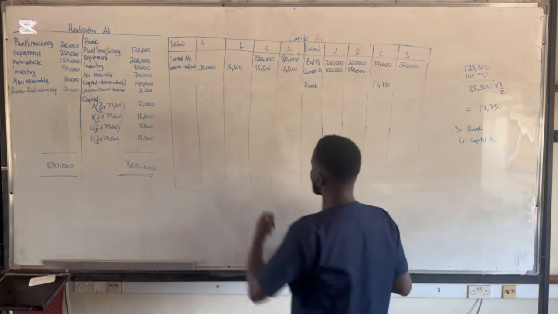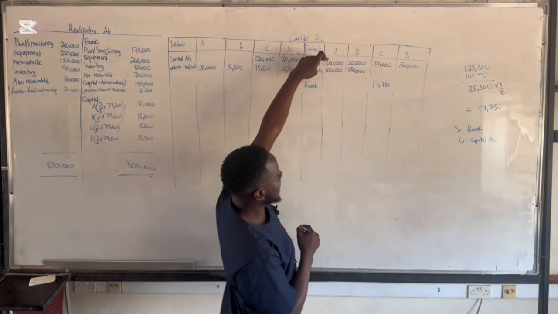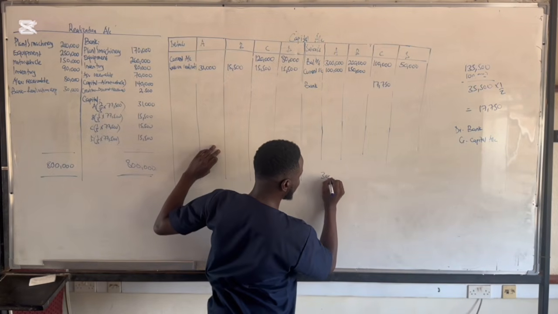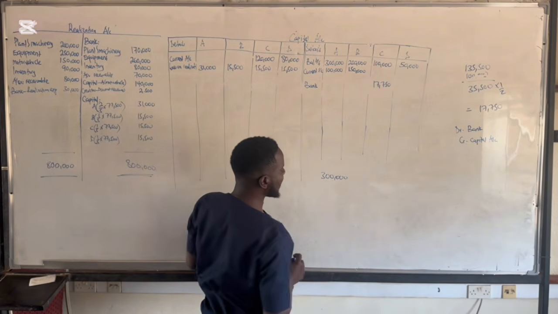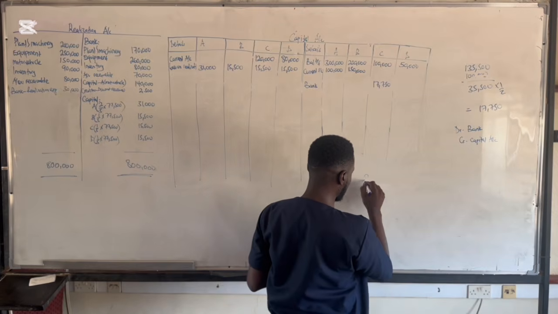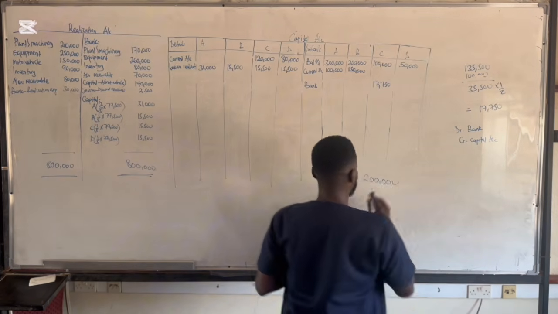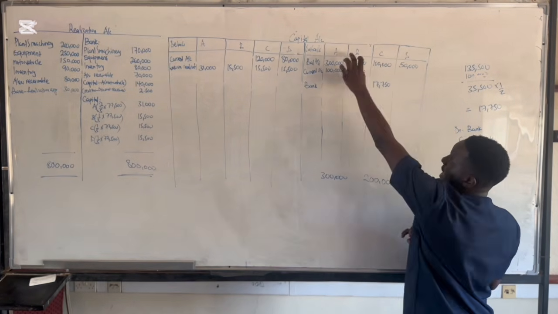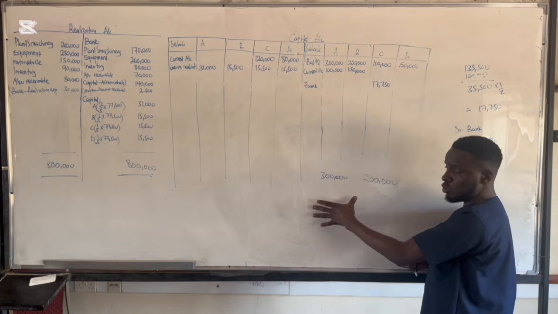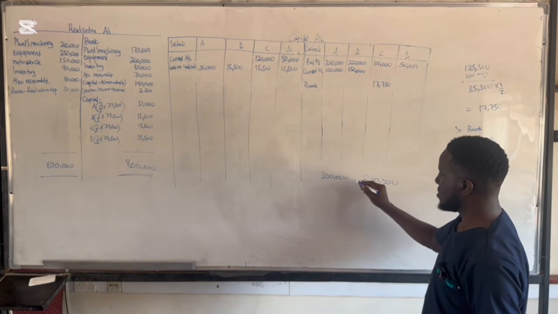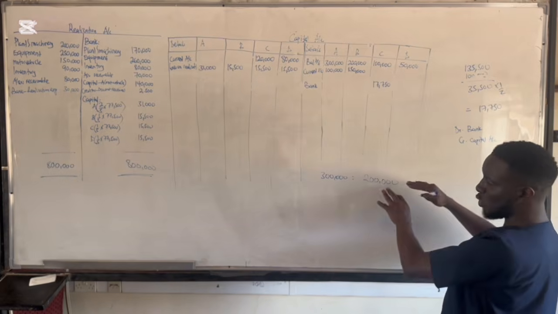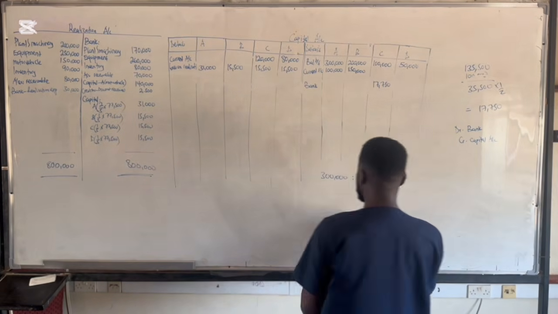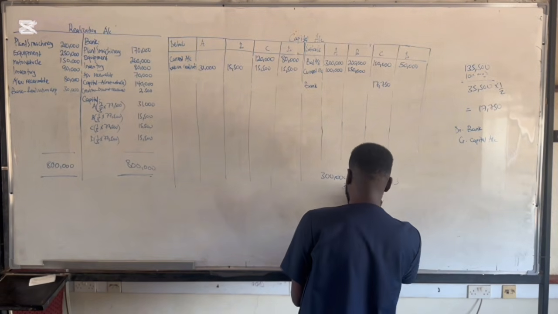For partner A, the capital contribution is 300, and that of partner B is 200. So their capital contributions form the new ratio. It's going to be 300,000 to 200,000, and once I reduce this, it will be 3 to 2.